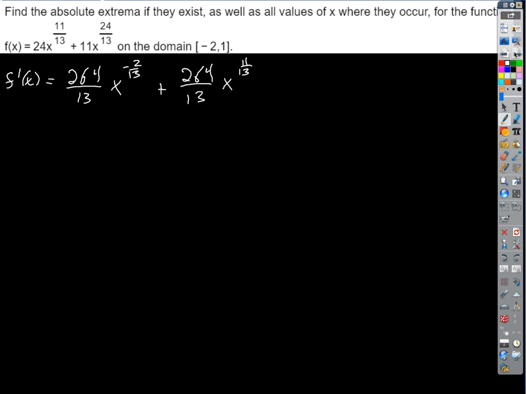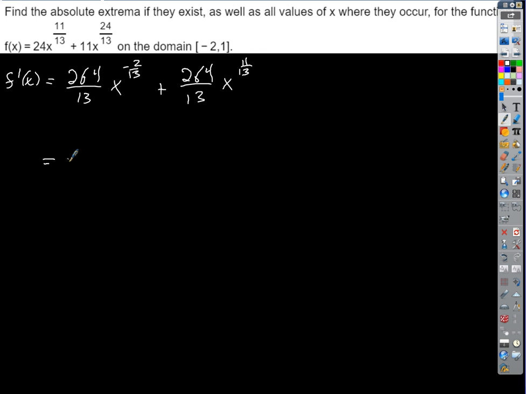Right, okay, so we've got negative exponents. We've seen something like this previously. You have two options. You could write these both as fractions and get a common denominator, right? But what we did in the past is we always tried to factor out the greatest common factor, the least common power of all the exponents. So we could factor out a 264 over 13. What power of x could we factor out? It's got to be the least power of x, so negative 2/13. I keep saying thirds.